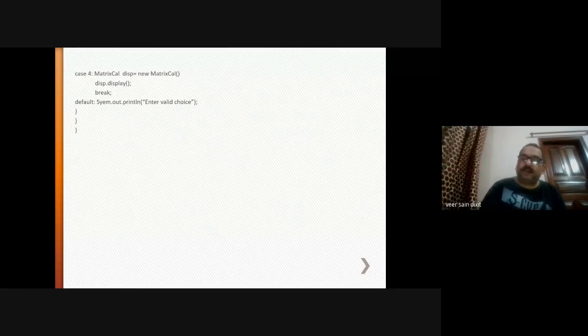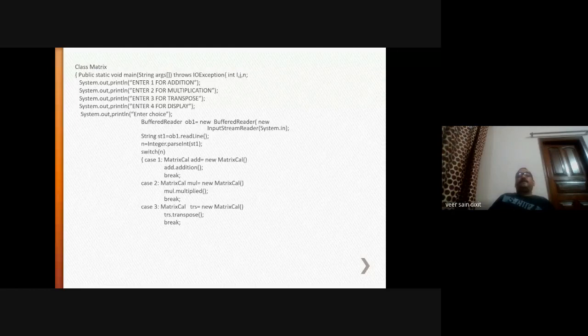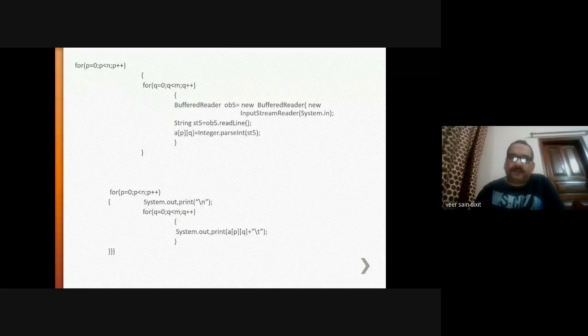So in this way, if any program is performing 4 or 5 tasks, you can create the menu using the switch statement. So is it clear? Now we are moving toward the program, the starting of the program.